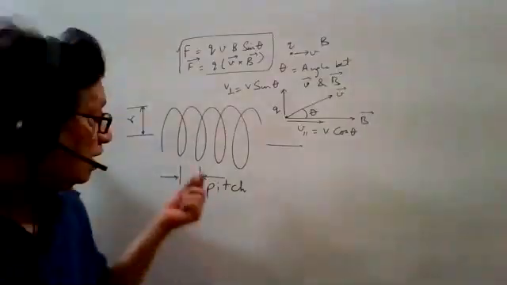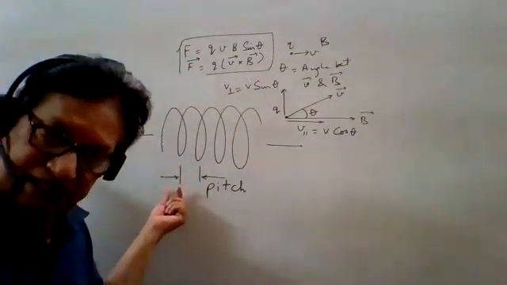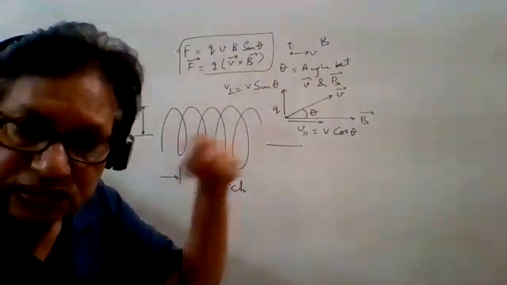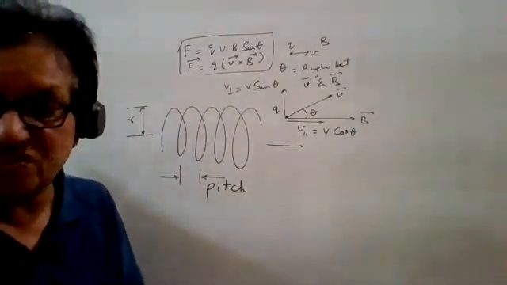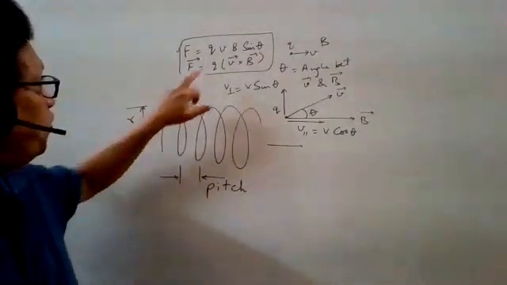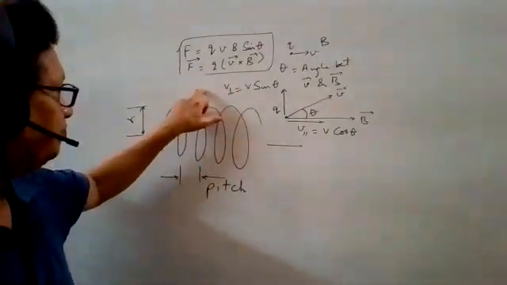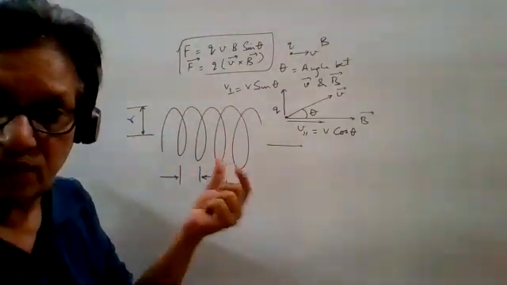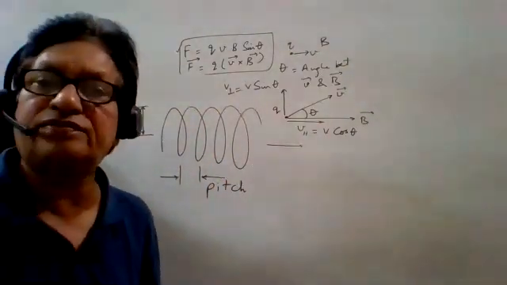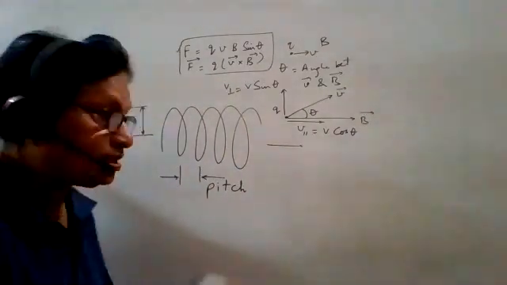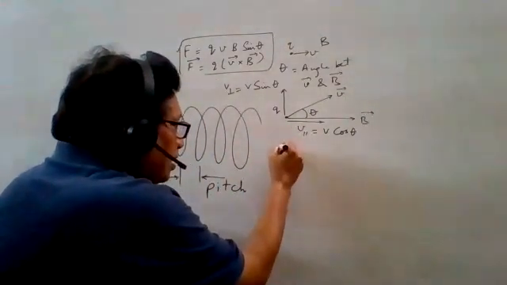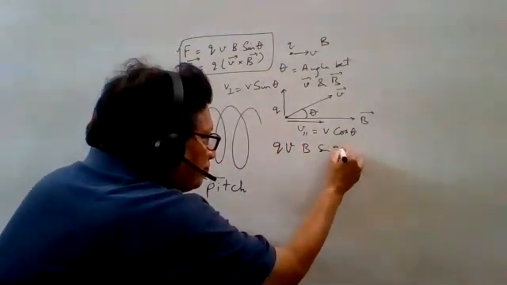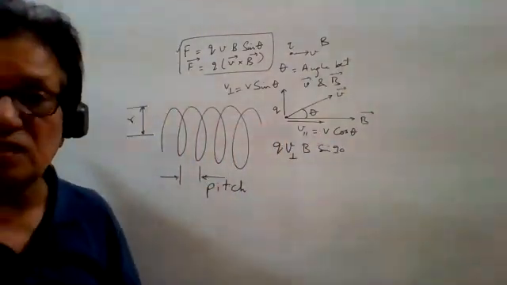Which means this is the linear distance covered in the direction of the magnetic field by the charged particle in one circular motion, that is called pitch. So for this particular case, theta 90 degree, we can easily find out the radius simply by equating the magnetic force and the centripetal force, as we have seen in this case. But here, say QVB sin 90, and this is the perpendicular component.